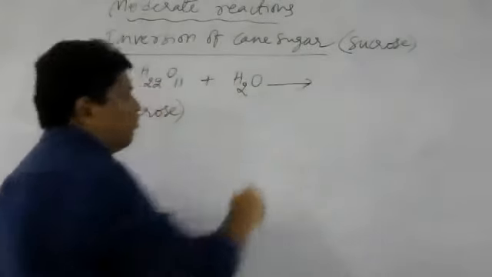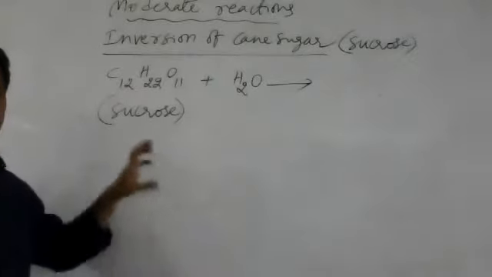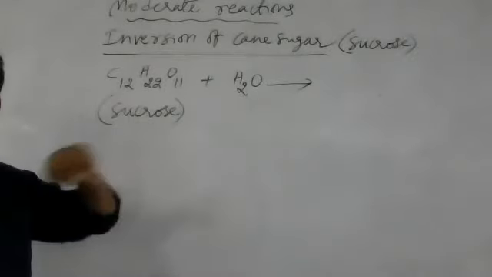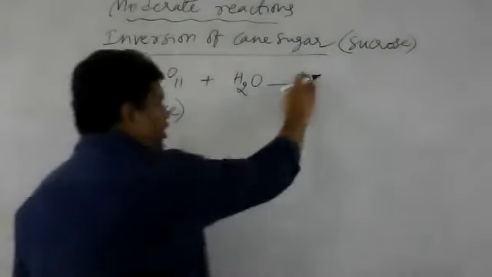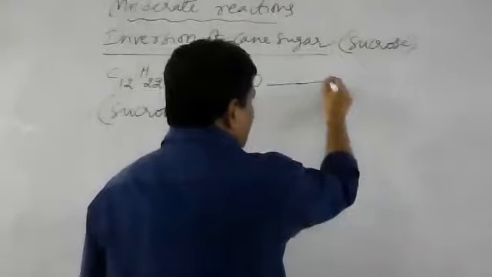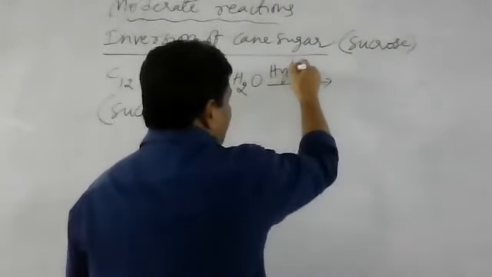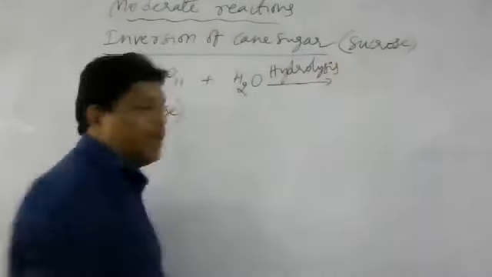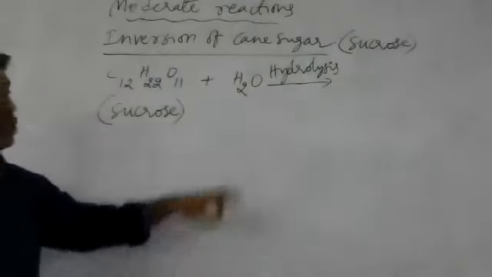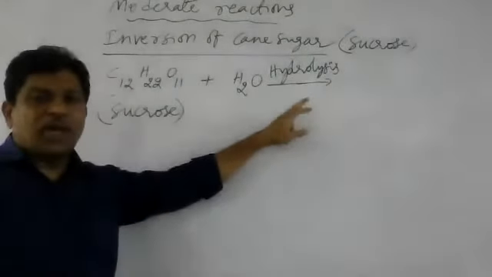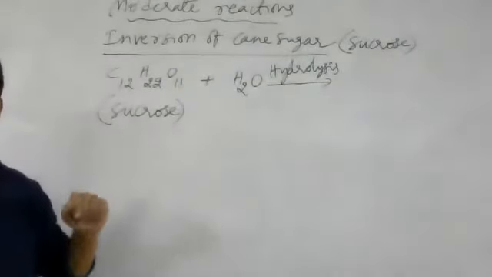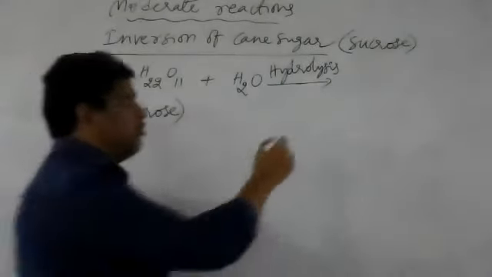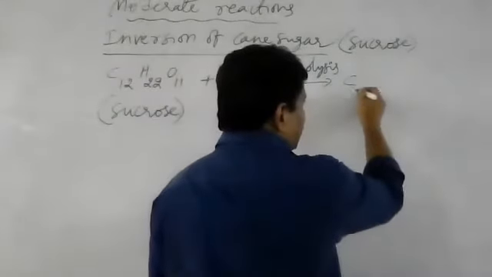The reaction of sucrose with water is called hydrolysis. Whenever a compound interacts with water, it is called a hydrolysis reaction. So hydrolysis of sucrose will give glucose and fructose.